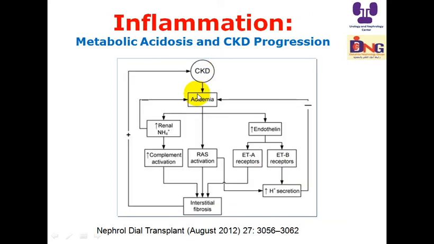Metabolic acidosis can lead to progression of chronic kidney disease, and we usually neglect treating metabolic acidosis in early phases of chronic kidney disease. We should look at serum bicarb, and the KDIGO guidelines recommend serum bicarb to be above 22 millimole per liter in patients with chronic kidney disease to avoid the progression. Metabolic acidosis is associated with progression of chronic kidney disease through increasing inflammation, endothelin, complement, etc.